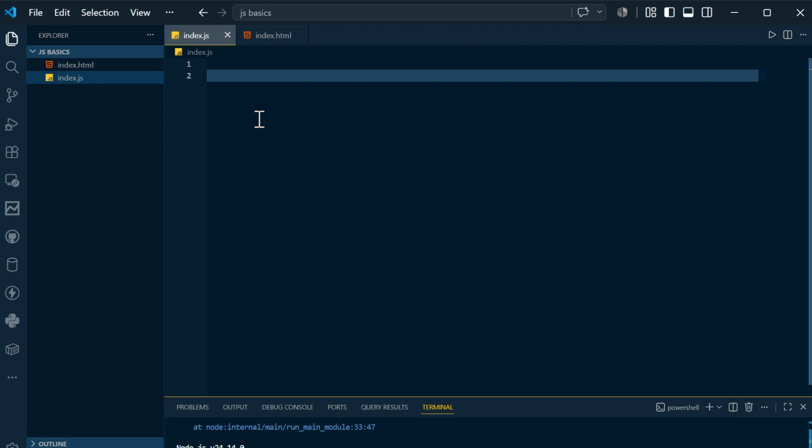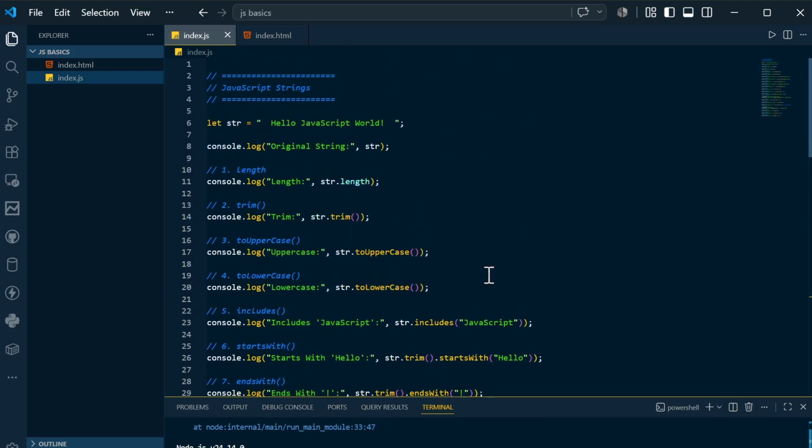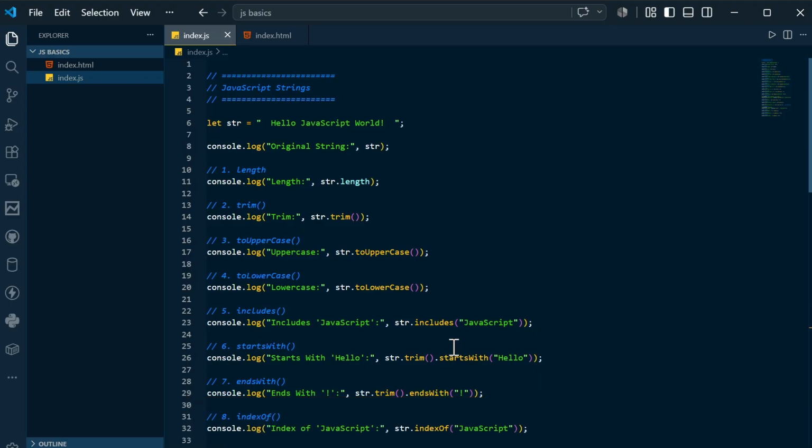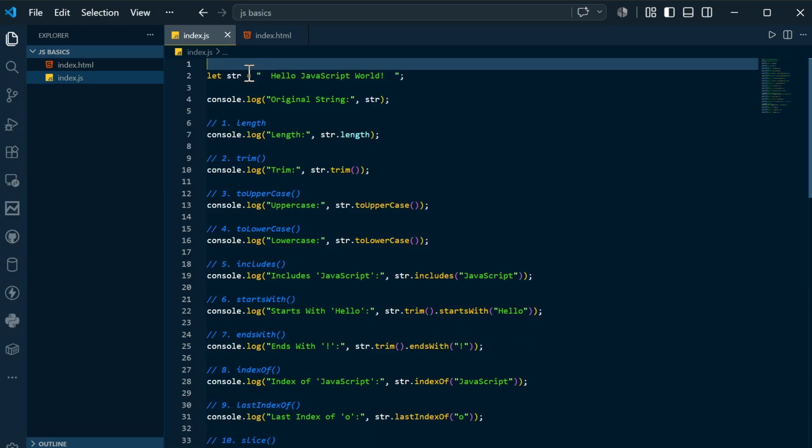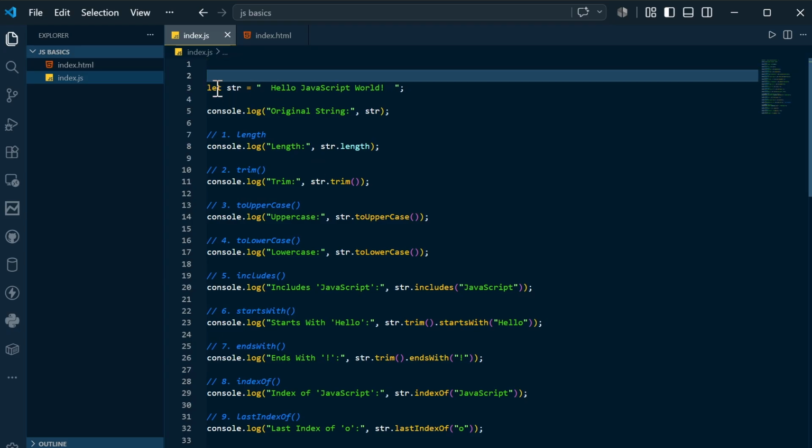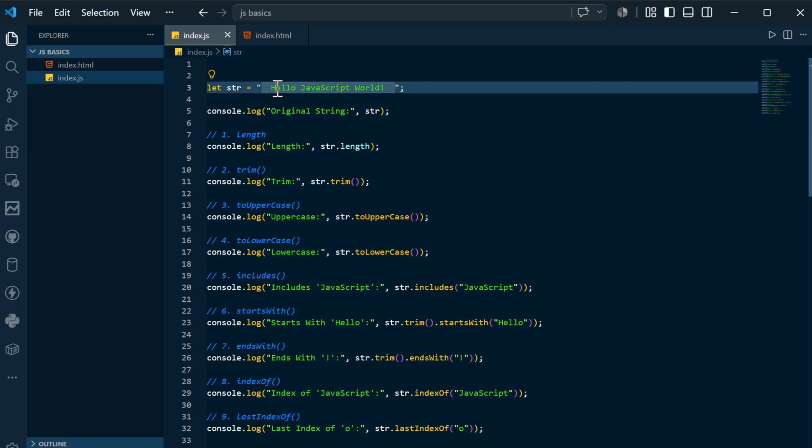So again I came to VS Code. In VS Code I am going to paste some code for you. First of all I will explain this code. If you understand this code, that's it, all the string methods will be understood by you. Let's say I have a string, let str is equal to this, hello JavaScript world. Basically this is the string. You can see all the variations that I have in this string. We have white spaces, we have the words, and we have some other variations, and we have spaces at the end also. This is a string which contains all kinds of variations.